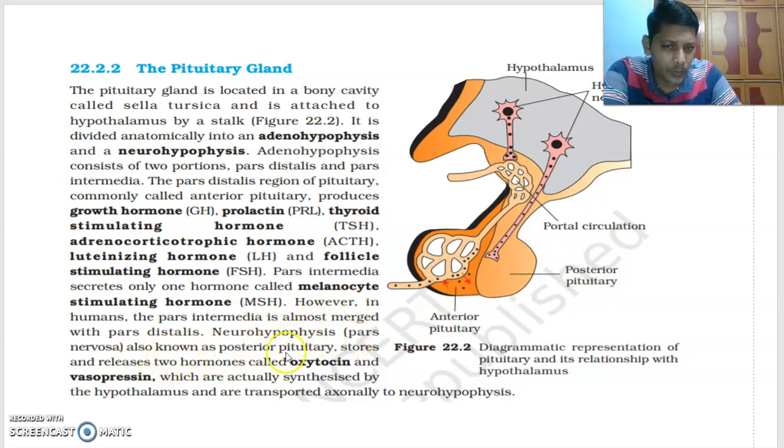Neurohypophysis, pars nervosa, also known as posterior pituitary, stores and releases two hormones, oxytocin and vasopressin. These two hormones are actually synthesized here in the hypothalamus, but they come through these axons and are stored temporarily here. Very important, it was asked in a previous paper. Oxytocin and vasopressin are synthesized by the hypothalamus and transported axonally through axons to the neurohypophysis.